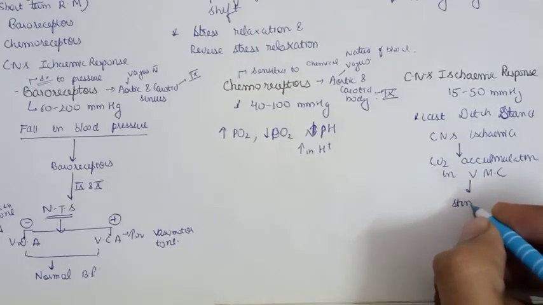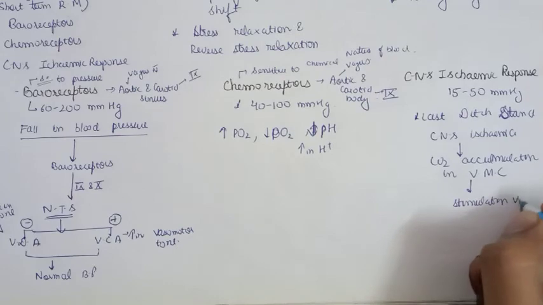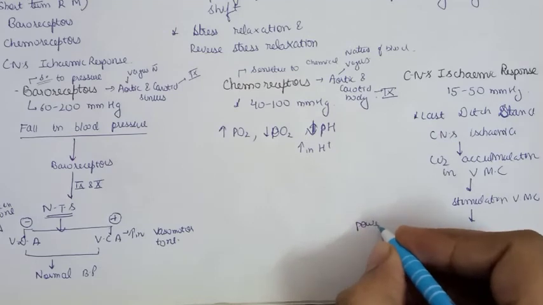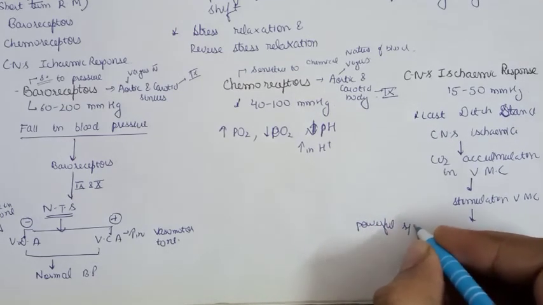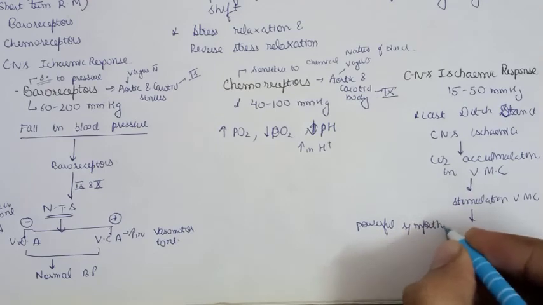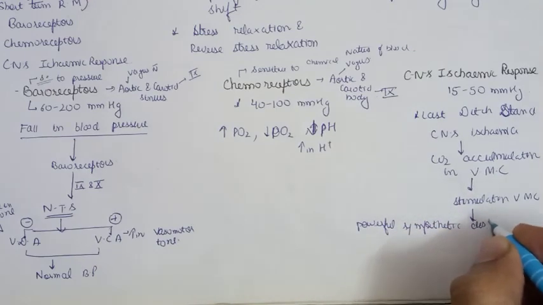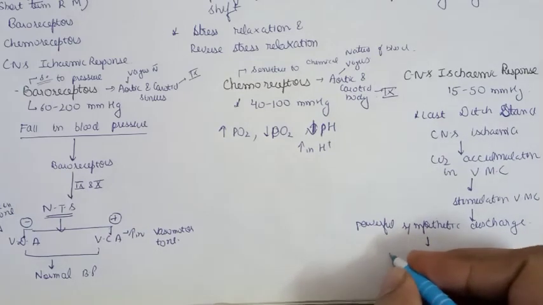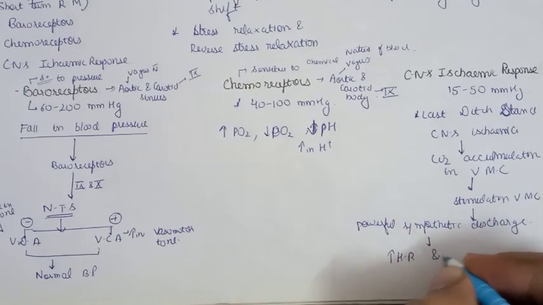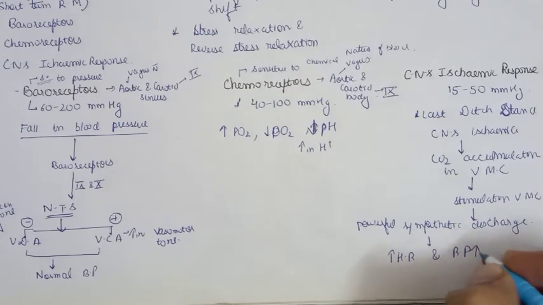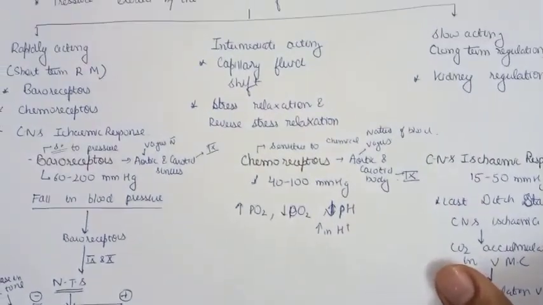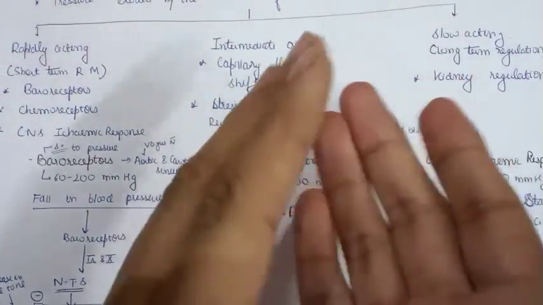Stimulation of the vasomotor center will cause powerful sympathetic discharge throughout the body, which will cause an increase in heart rate, and blood pressure will also increase. So this is how the CNS ischemic response works. We have discussed the first phase, that was the rapidly acting mechanism, or the short-term regulation of the blood pressure.